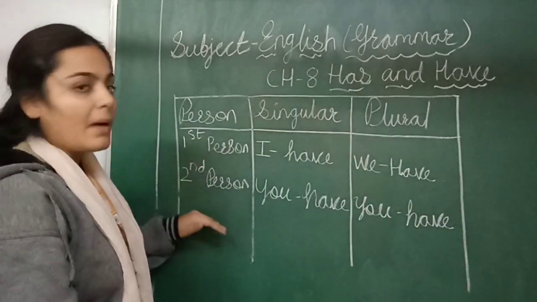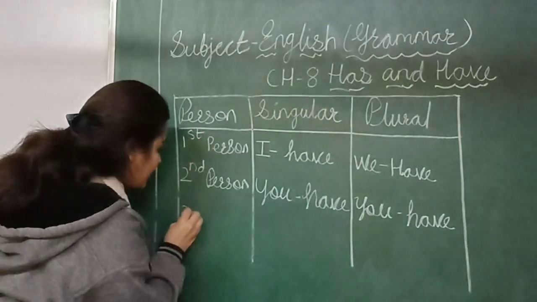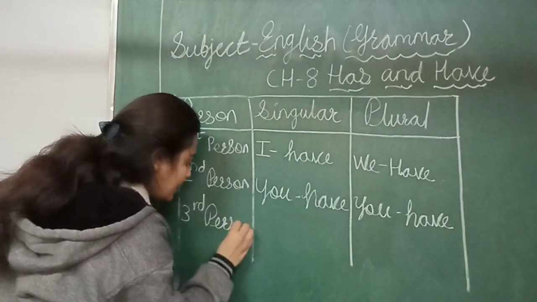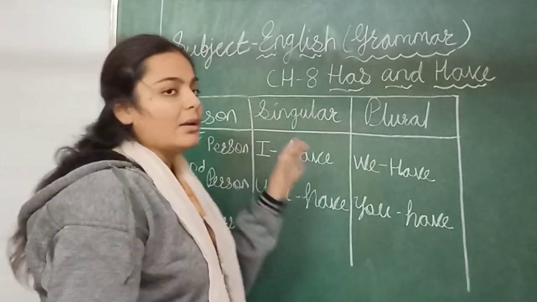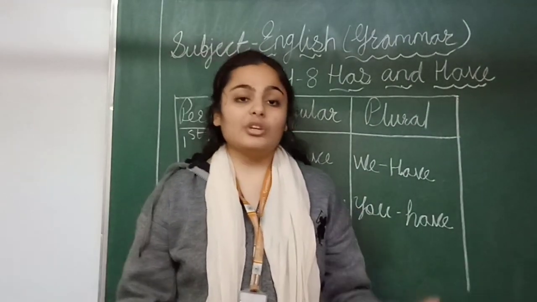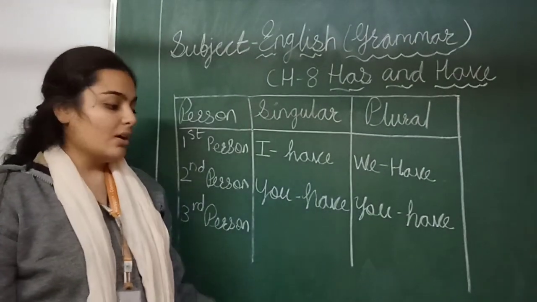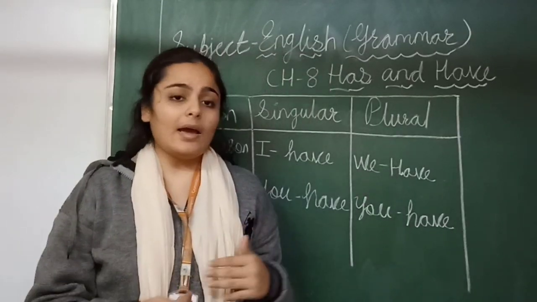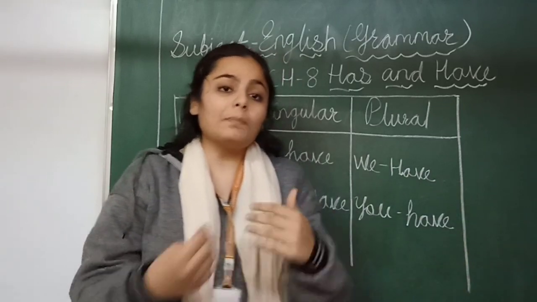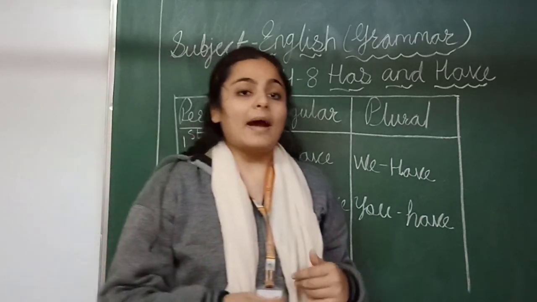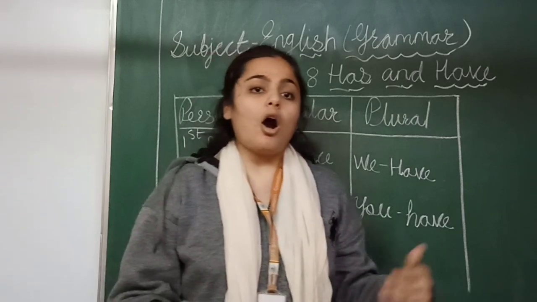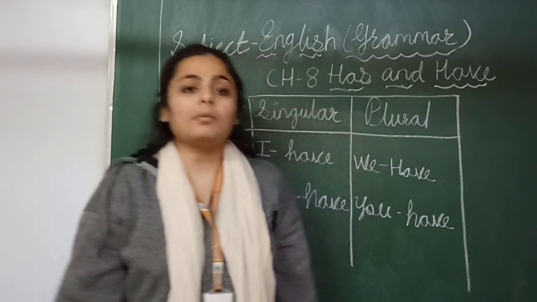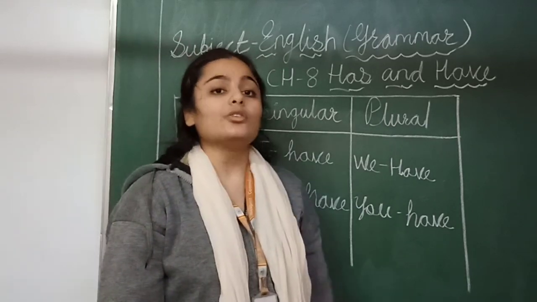Now we are talking about third person. In singular, third person means he, she, it. Right? If I am talking about मैं और मेरा friend, किसी third person की बात कर रहे हैं, like he, she or it. हम किसी की भी बात कर सकते हैं, any boy, any girl or might be any animal or any non-living thing.